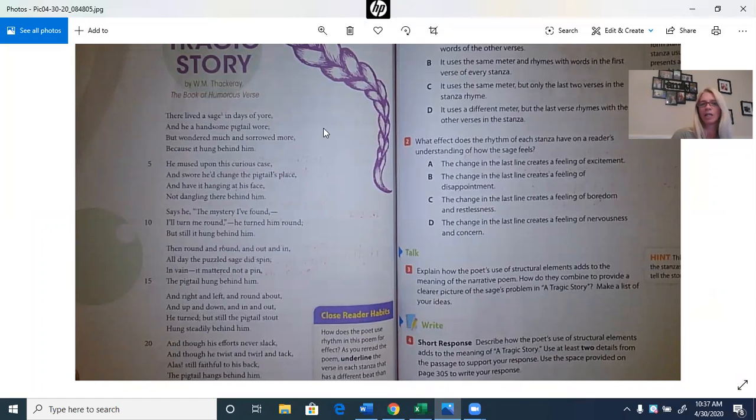It's almost like a dog who likes to chase their tail, so they're trying to get to the tail. The same thing with the sage, trying to get to the pigtail to bring it from back to front.